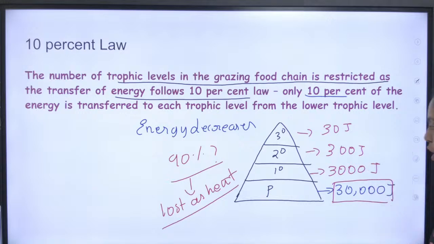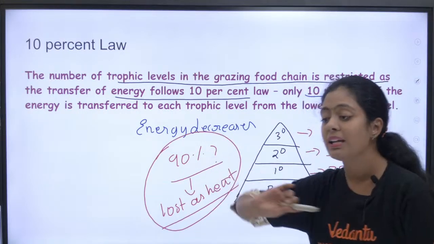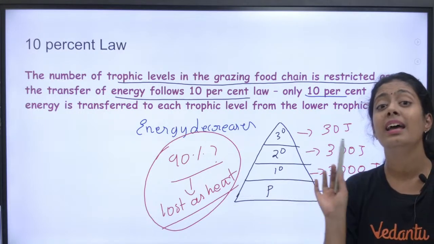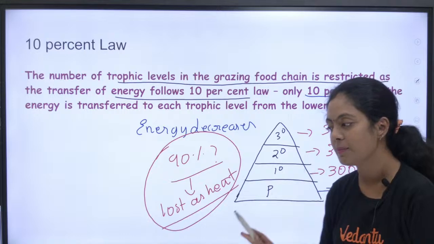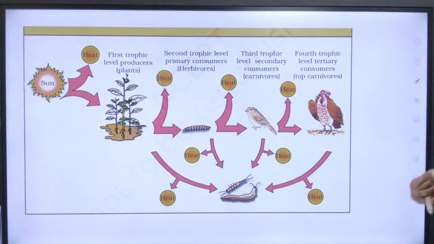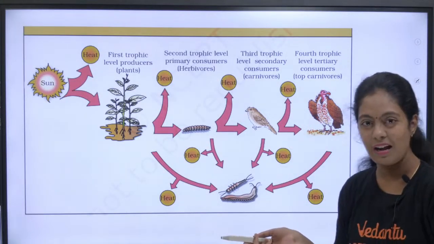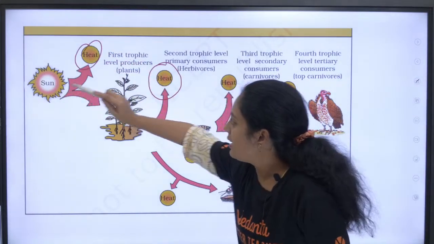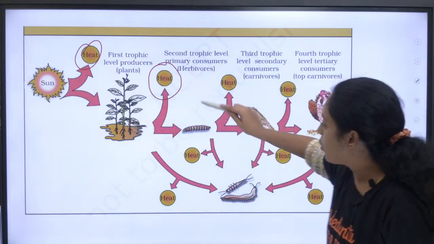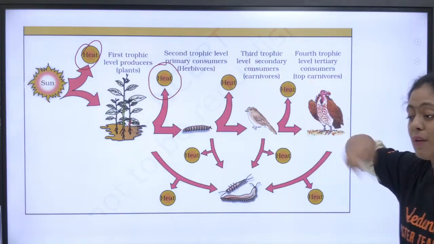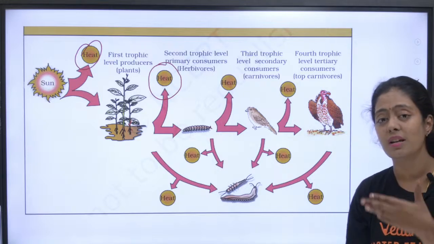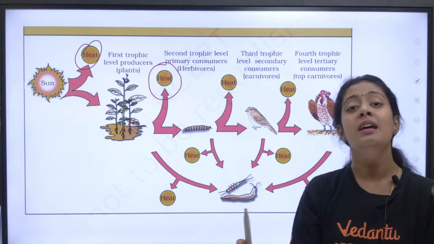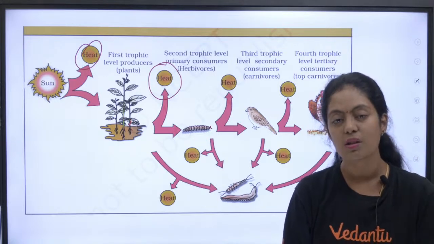Any doubts in 10% law? This is very important. What happens to the remaining 90%? It is lost. And does the energy increase every trophic level? No, the energy decreases every trophic level. Okay, if this is clear, now we can continue. So இதுதான் பசங்களா, இங்கே டெக்ஸ்ட் புக்லயே கொடுத்திருக்காங்க, நான் சொல்லல. It is lost in form of heat. From sun it goes into the plant, from plant it is going into your herbivore, there it is lost. So every time there is a transfer of energy from one trophic level to another trophic level, வெறும் 10% energy தான் போயிட்டு இருக்கு, மிச்ச 90% is just lost in the form of heat.